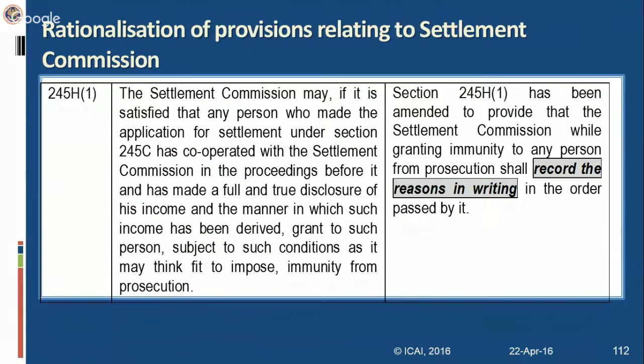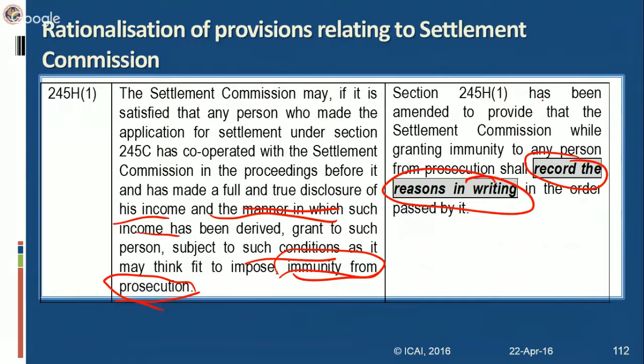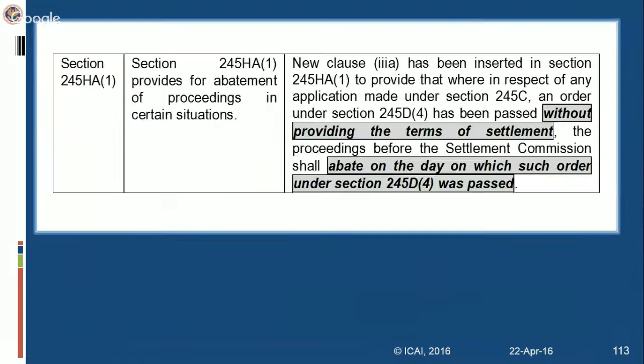Now 245H provides for immunity from prosecution, where the applicant has cooperated fully with the settlement commission and made full and true disclosure of income and the manner in which the income has been derived. It will grant immunity from prosecution. Here, since the immunity is to be granted from prosecution, as an additional safeguard, it has now been provided that such an immunity can be granted only when reasons are recorded in writing. This is an additional condition which has been inserted for granting immunity from prosecution.